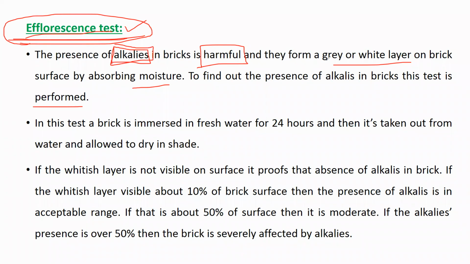Okay, they form a gray or white layer on the brick surface by absorbing the moisture. By absorbing more and more moisture, these alkalis will give gray and white color patches on the surface of the brick. To find out the presence of alkali in the brick, this test is performed.